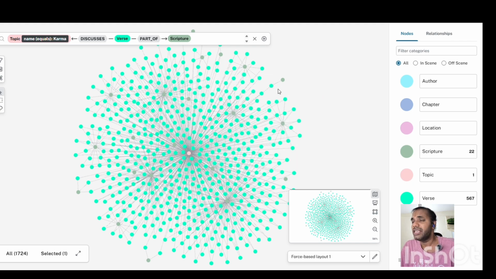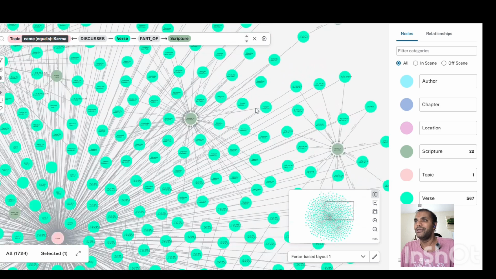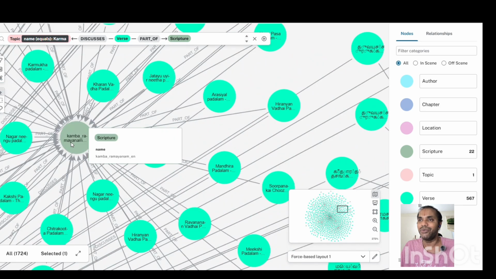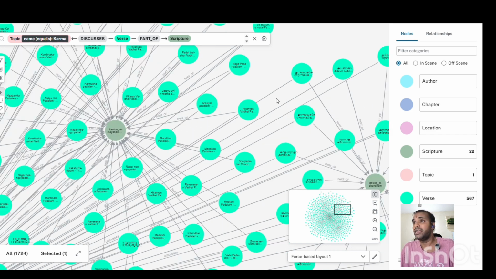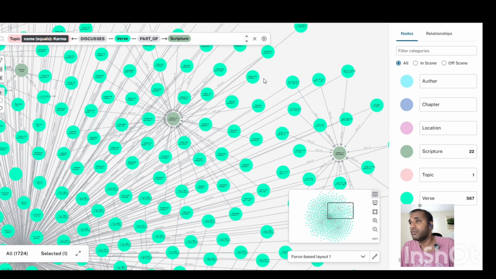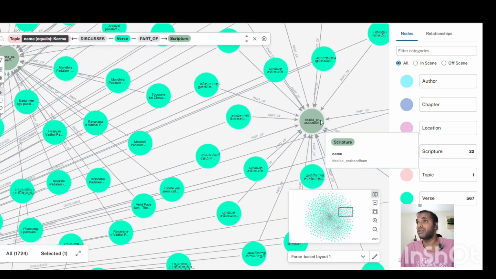You might think that these are all green dots, but actually when I zoom in, you would be able to see even more clearly what those are. This is Kambaramayanam. These are each verse in Kambaramayanam that talk about karma. And similarly, if I zoom a little here, you will see this is Desika Prabandham talking about karma, right?